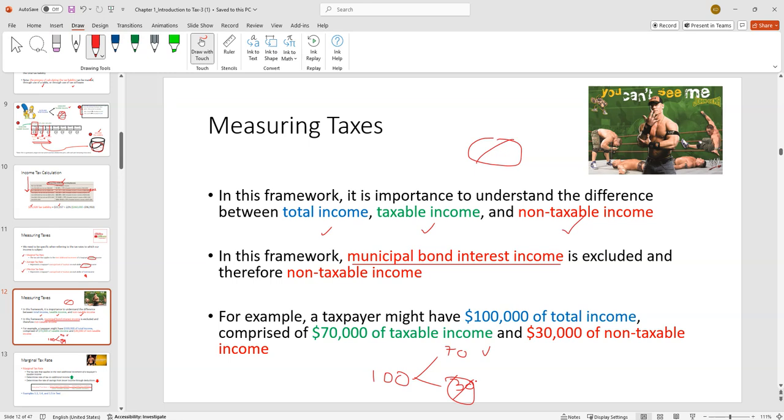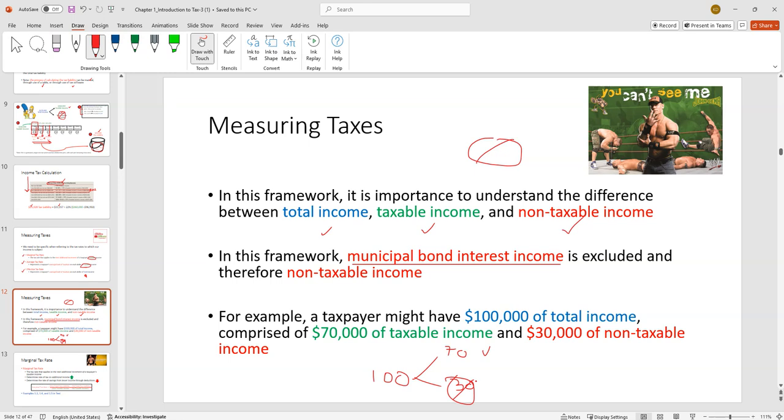So maybe in Pittsburgh, that bridge that collapsed with the bus on it. They need to fund and get money to build a new bridge. They'll issue bonds, the city of Pittsburgh. You buy one, you put $1,000, they give you 50, 50, 50. You get your $1,000 back. The 50 is not taxable income. John Cena, you can't see me. He's bad guy John Cena, then he's good guy John Cena, if you like WWE.